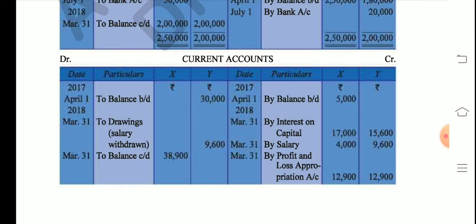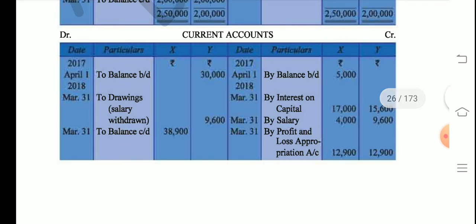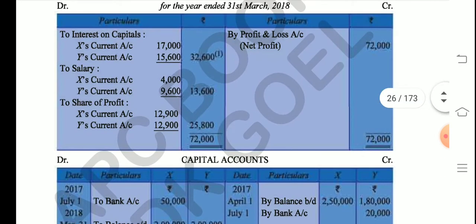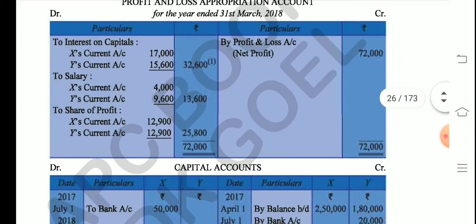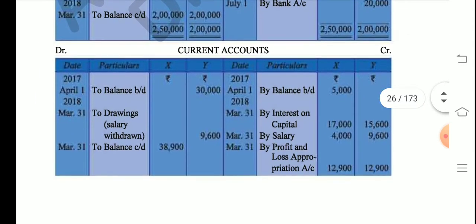Now the remaining things remain as in the previous question: by interest on capital, by salary, and by profit and loss appropriation account. How are we going to get this? We'll get everything from here. It was mentioned all current accounts, so all these amounts will be credited to the current account only. Then drawings: I had already mentioned that Y has been withdrawing his monthly salary.